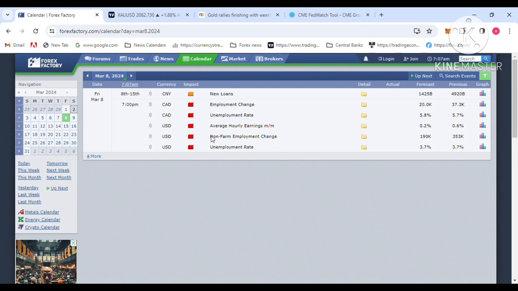So labor data figures are there. You should keep in touch with this US dollar economic data if you are trading gold, and see what the actual data is.